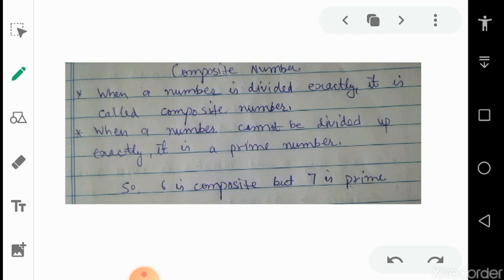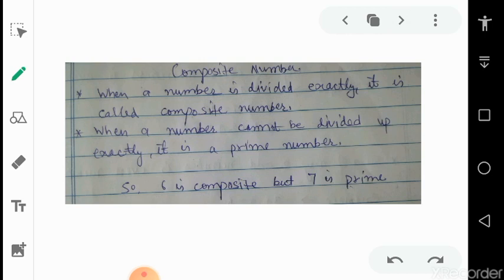Now about composite numbers. First of all, I would like to tell you that a composite number is one which is not a prime. It means if a number is a prime number, then it is not a composite number. If a number is composite, then it is not a prime. So let's study about composite numbers. When a number is divided exactly, it is called a composite number. Or when a number cannot be divided up exactly, it is a prime number.